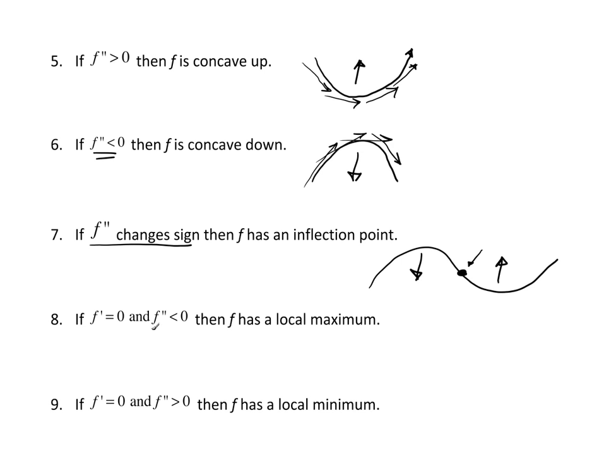If the first derivative is 0 and the second derivative is negative, then it's a local max. The first derivative 0 gives me a situation where the slope of the tangent is 0, and if it's negative, then it means concave down. Well, if it's concave down and the first derivative is 0, then I have to have a local max. And the same argument goes through here. If f prime is 0 and f double prime is positive, then it's a local min. Because if f double prime is positive, that means I'm concave up. So if I'm concave up over an interval where at this value the slope of the tangent line is 0, then this must be a minimum.